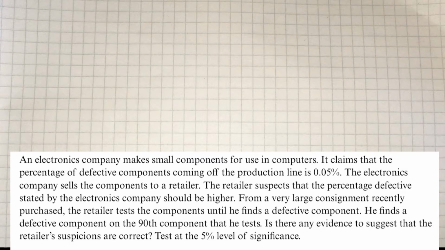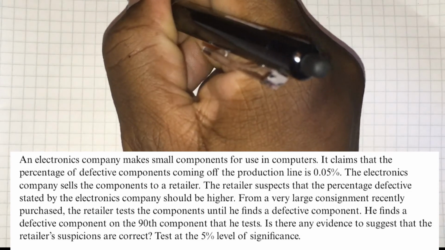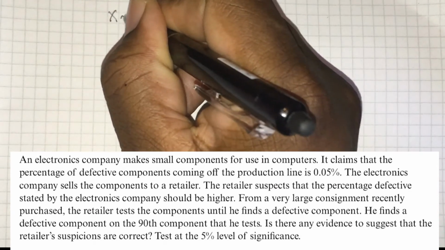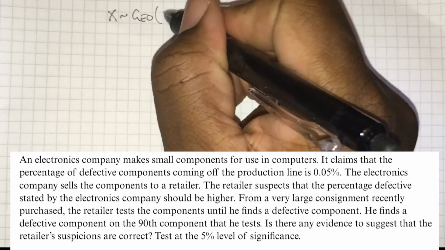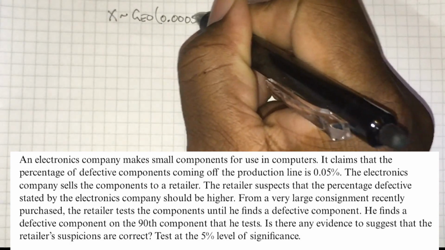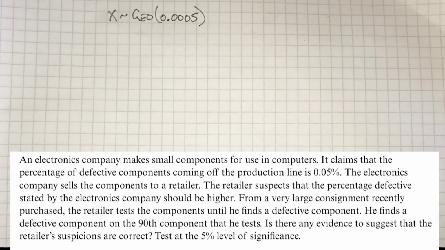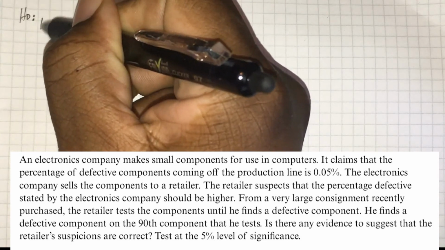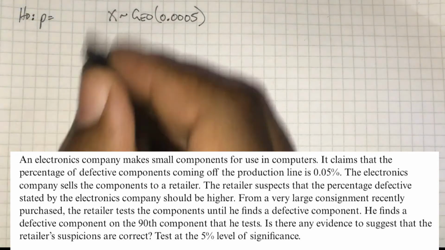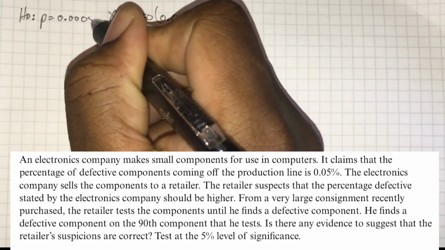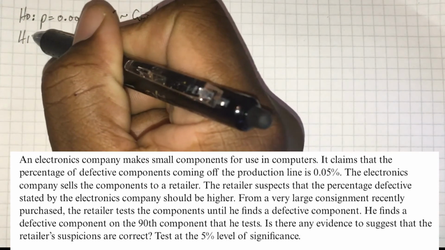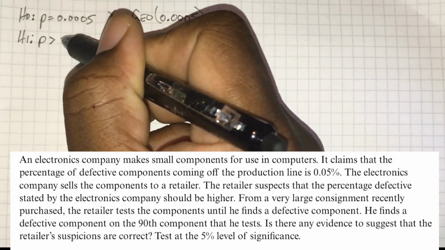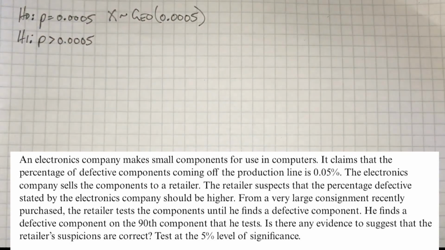Alright, be extremely careful here with the probability. This is 0.05%, so there's going to be a lot of leading zeros when you write this out as a decimal. It's 0.0005 as the proportion. This time round, the suspicion is that the company is understating the percentage. The retailer actually thinks the probability of it being defective is higher. So the null hypothesis is that p equals that probability, and the alternate is that it's greater than that probability.